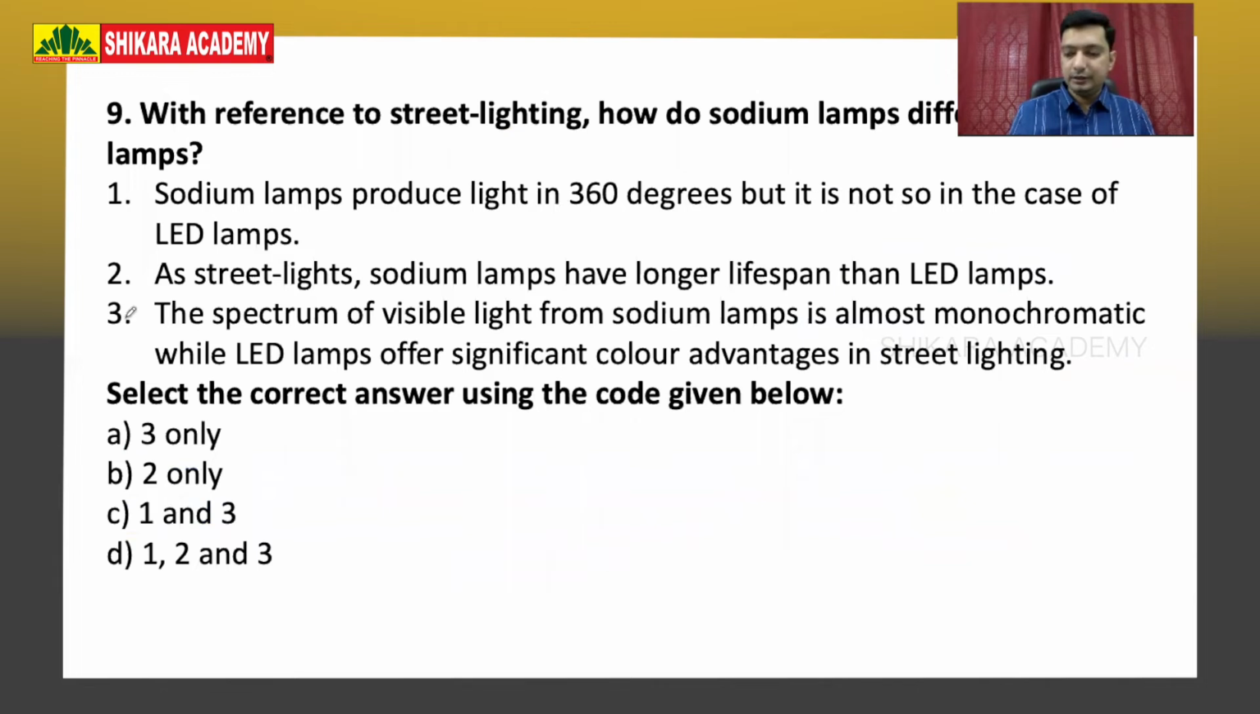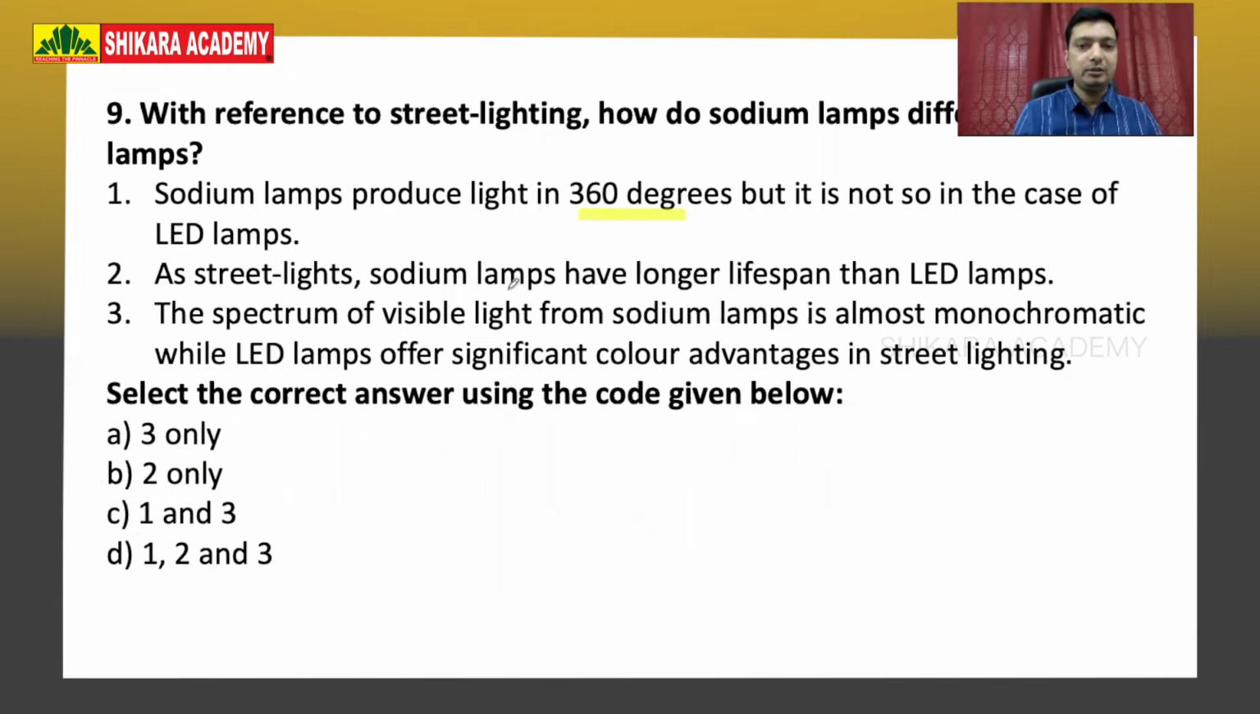Next question is another very fundamental question. With reference to street lighting, how do sodium lamps differ from LED lamps? A very expected question because LEDs have taken over street lights, etc. And the previously used sodium lamps they are comparing with. So let's look into the statements. Sodium lamps produce light in 360 degrees, but it is not so in the case of LED lamps. So the angle of emission of light is 360 in sodium lamps, but not true with LED lamps.